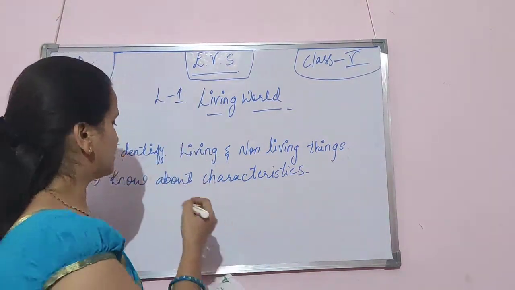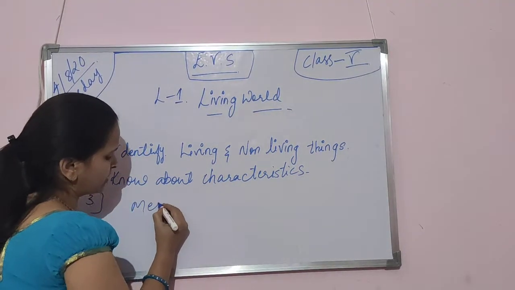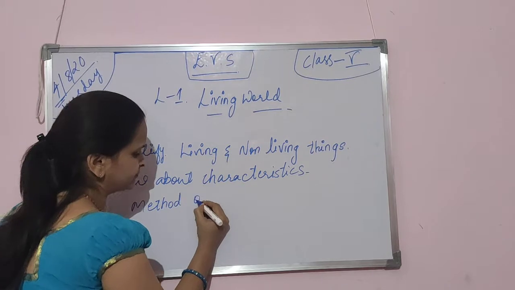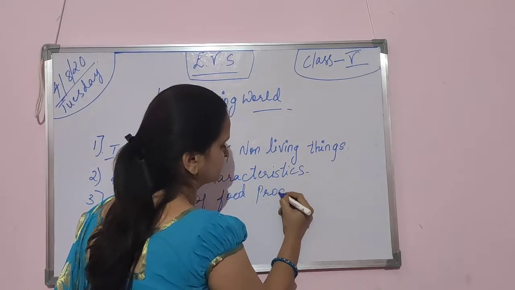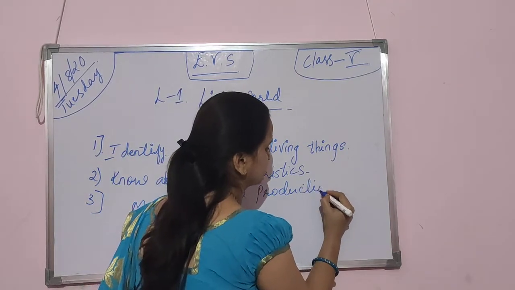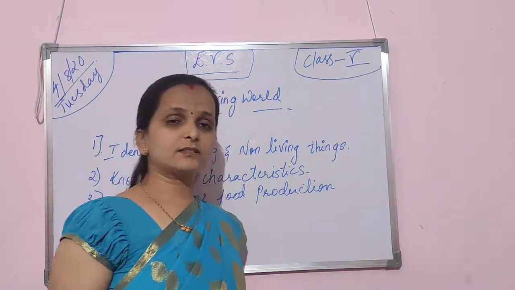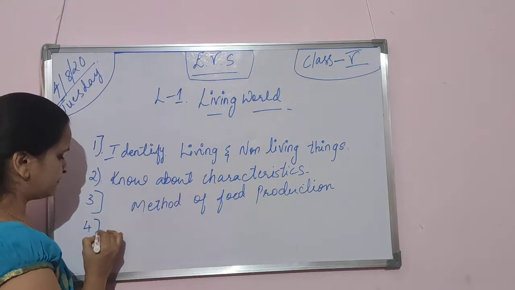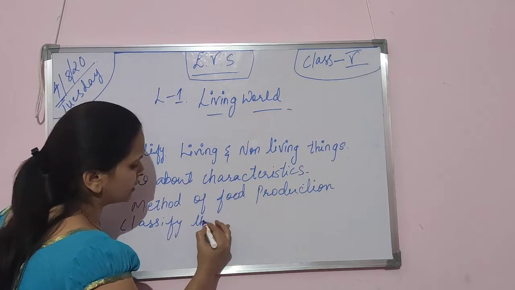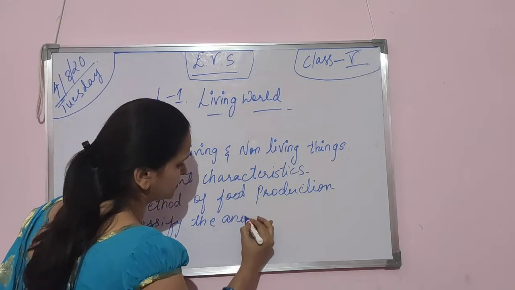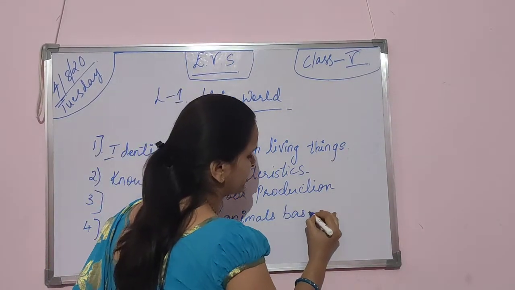Third one is to introduce yourself to the method of food production. Next, classifying the animals based on their feeding.